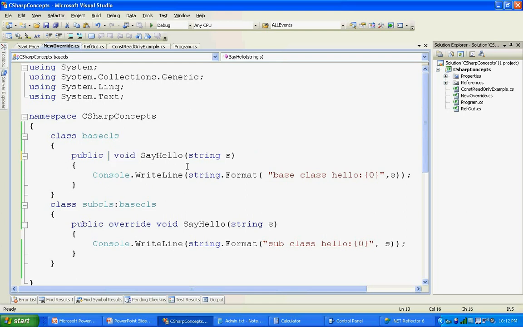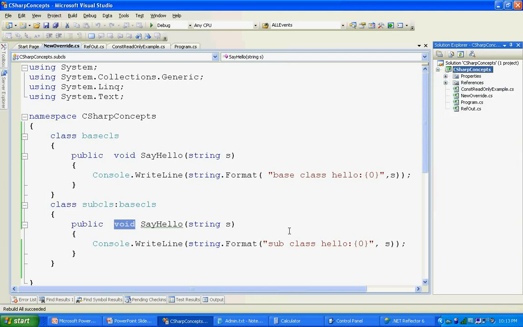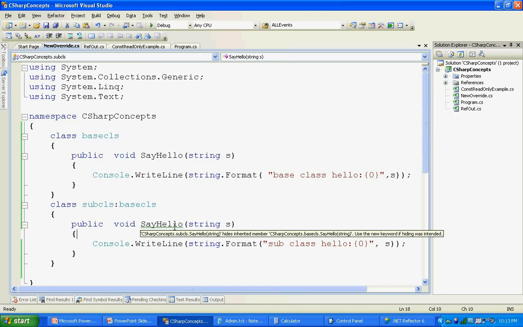Then for example, if there is no virtual keyword, meaning you didn't specify any method as virtual, but your derived class still wants to hide that base class method, you can do that. How we can do it: I just took out the virtual keyword, and I took out the override keyword. The moment I compile this, I'm getting a warning saying to use the new keyword if hiding was intended.